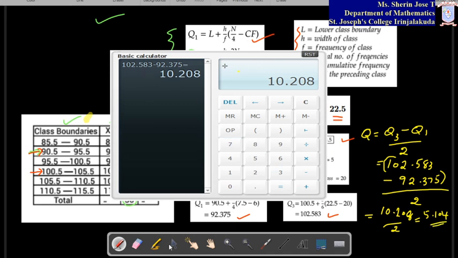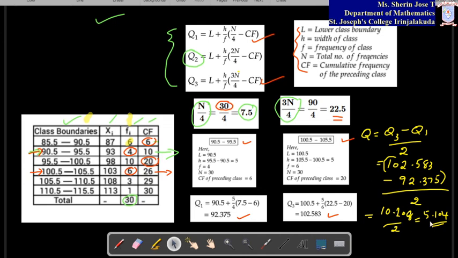So this is your quartile deviation, 5.104. It is a little bit lengthy for grouped data. Why do we have to use this formula? For that, we have to take the two classes of the first quartile and the third quartile, write the substitution for the formulas, then substitute and find Q1, Q3, then subtract and find Q. So remember the formula, write all these values with the class neatly, and do the calculation without error and find the solution.